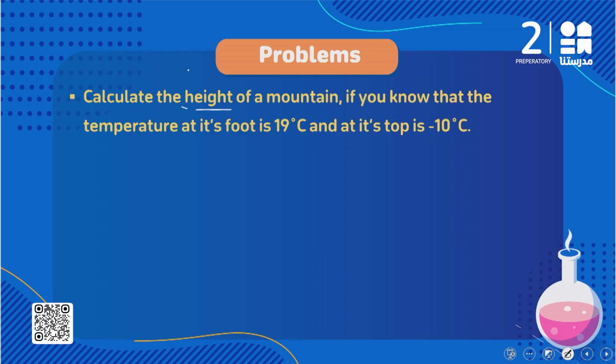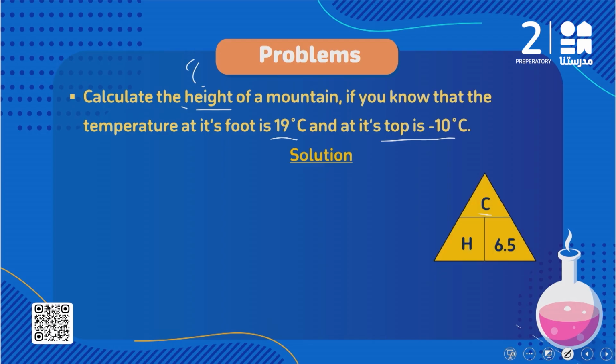So now I have to calculate what the height of a mountain if you know that the temperature at its foot equals 19 degrees Celsius and the temperature at its top is negative 10 degree Celsius. طيب برضو علشان نحسب الهايت we are going to draw the magic triangle اللي هو كان بيقول ال change in the temperature equals what? ال height times 6.5. طب in this problem I have to calculate the height. علشان نحسب الهايت محتاجين نعمل ايه؟ a change in the temperature divided ال 6.5.